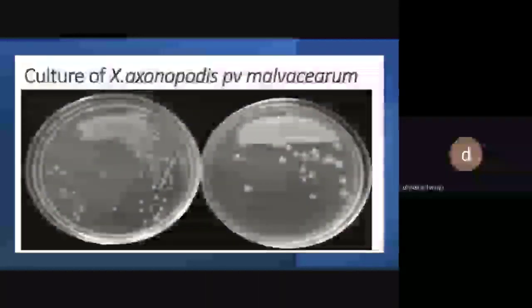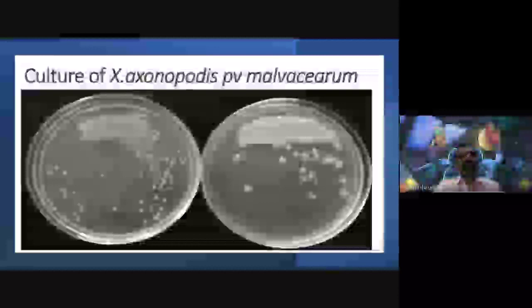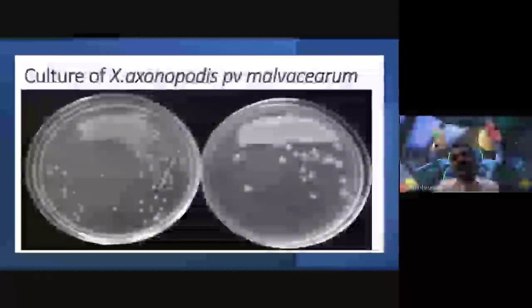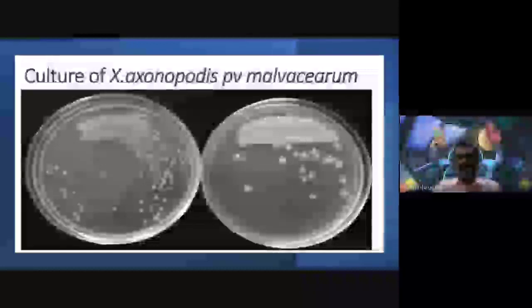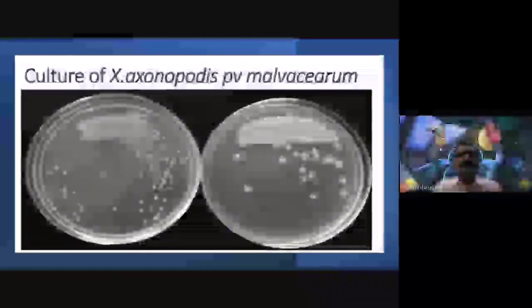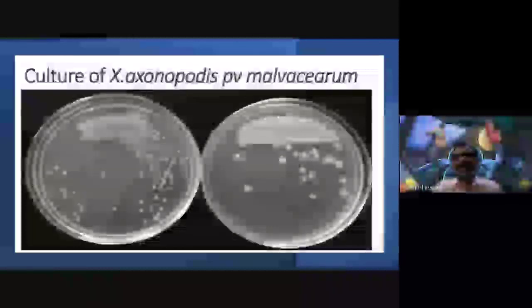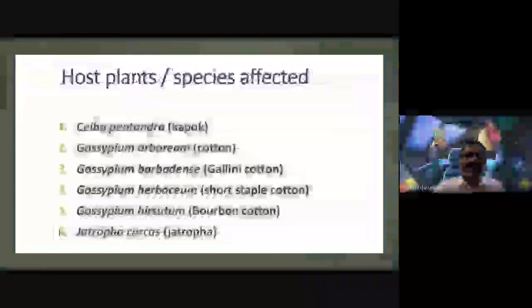Yes, sir. Okay. So in the laboratory, cultures of Xanthomonas axonopodis plant variety malvacearum are grown inside petri dishes, and we observe how the colonies of this bacteria appear in the petri plates.